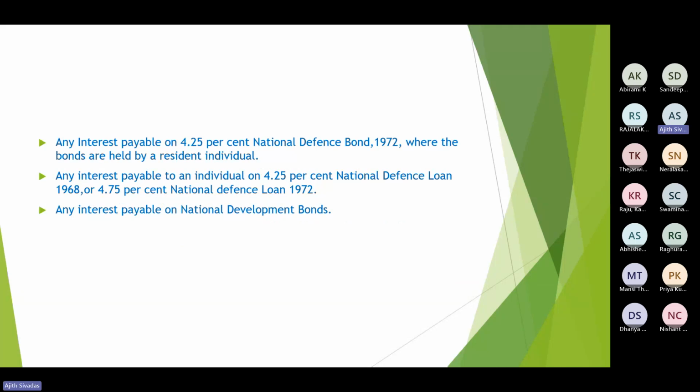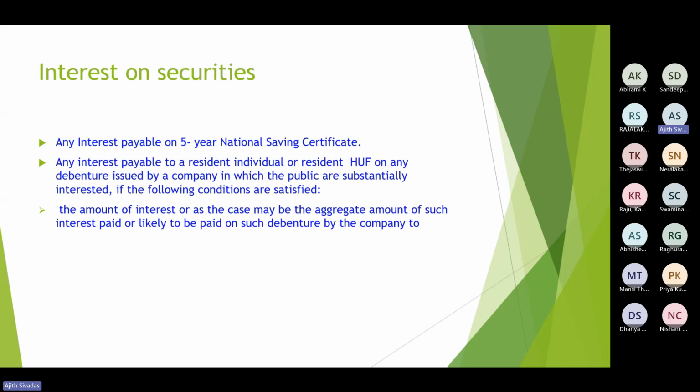The list being 4.25% National Defence Bond 1972, 4.75% National Defence Loan 1972, National Development Bonds, 5-year NSC, National Savings Certificate,